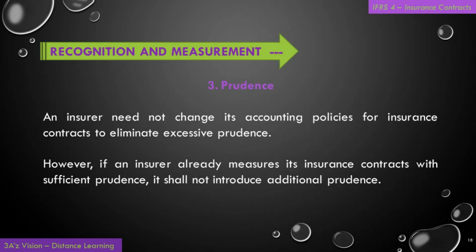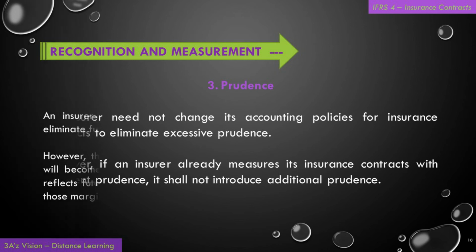Number 3, prudence. An insurer need not change its accounting policies for insurance contracts to eliminate excessive prudence. However, if an insurer already measures its insurance contracts with sufficient prudence, it shall not introduce additional prudence.